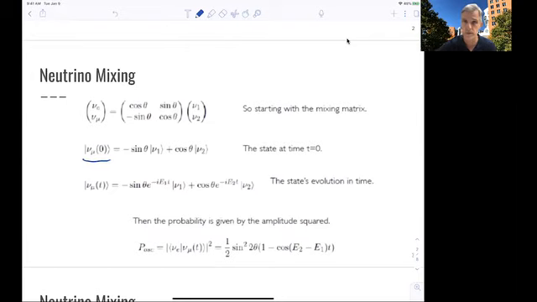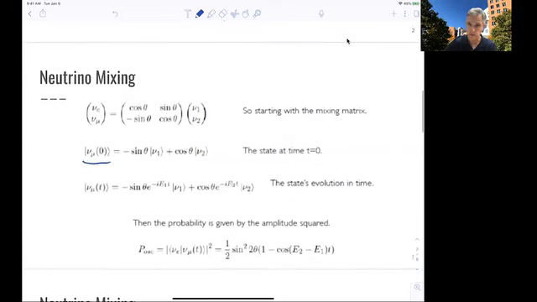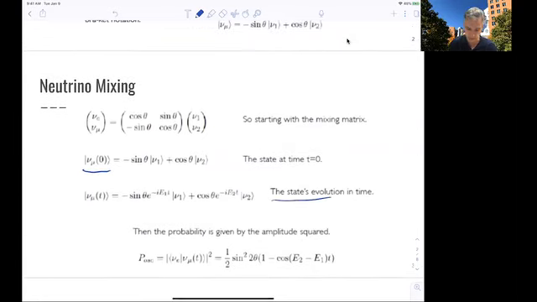If we then have this neutrino evolve with time, we see that the relative contribution of the 1 and 2 mass eigenstates actually changes. So we find some time evolution.